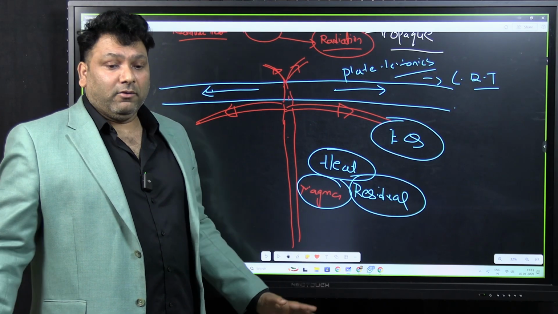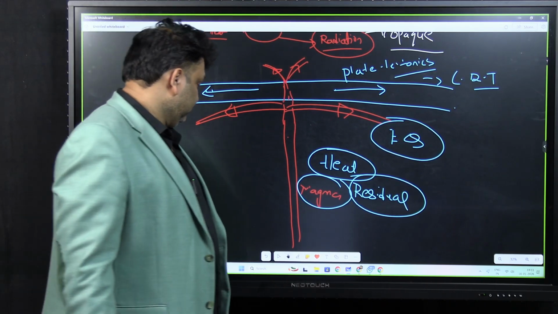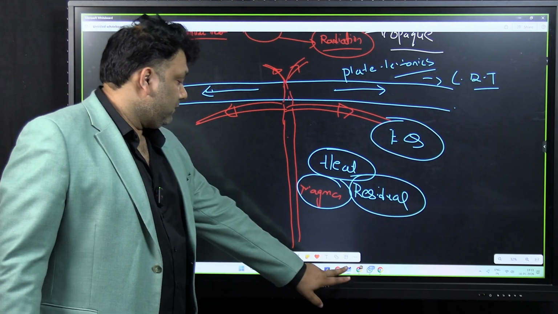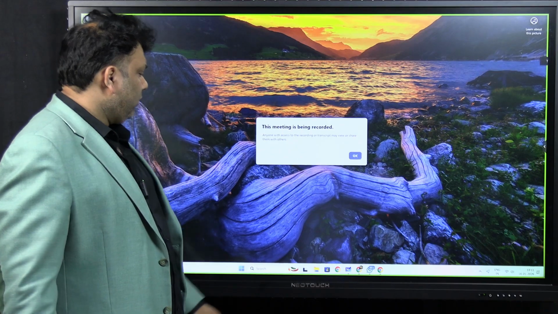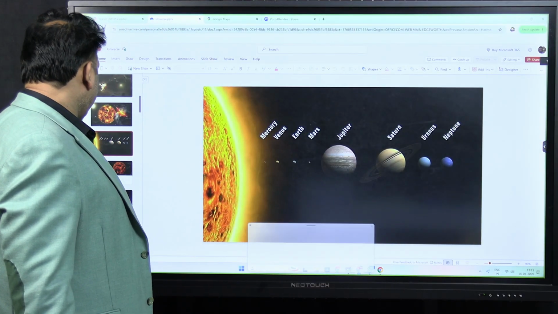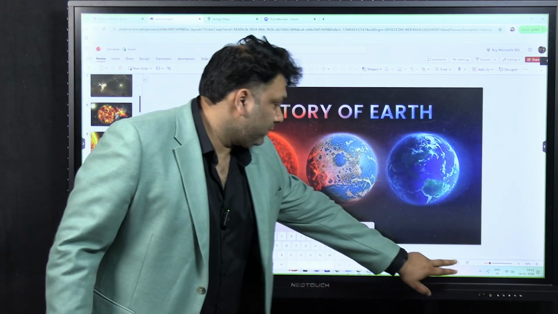So till here, you have any doubt? Are you able to note down? So you have some pictures here, you can go through.